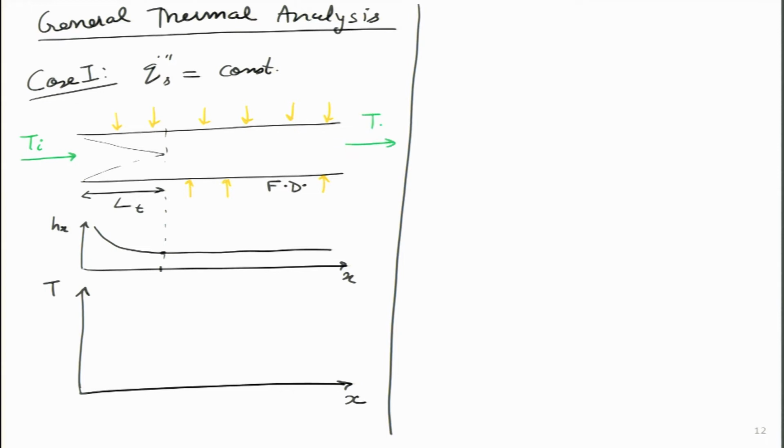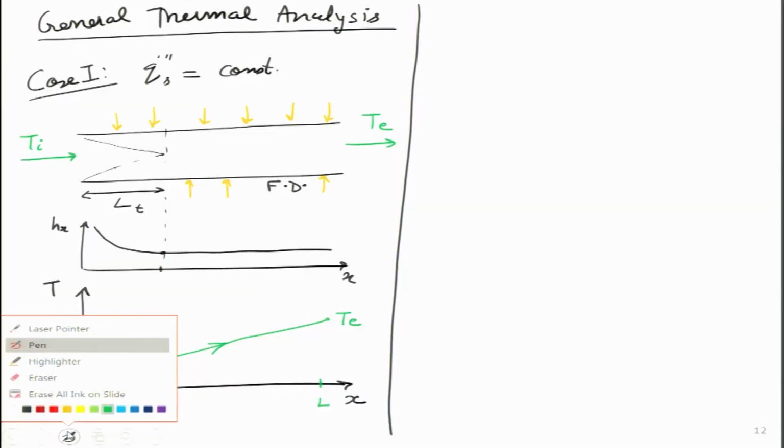Te stands for exit temperature, Ti stands for inlet temperature. We have already looked at that particular case where this is the inlet temperature, and at length L over here, I know the exit temperature, I want to figure it out. I am putting an arrow over here because this is the direction in which the flow is taking place.